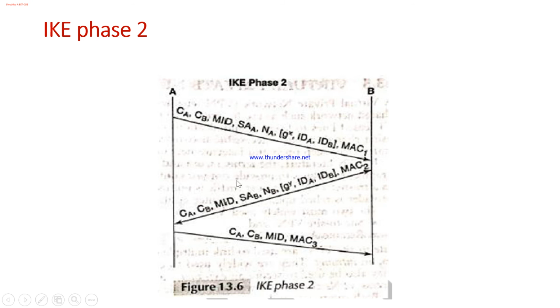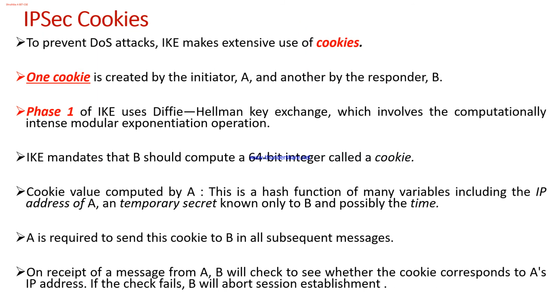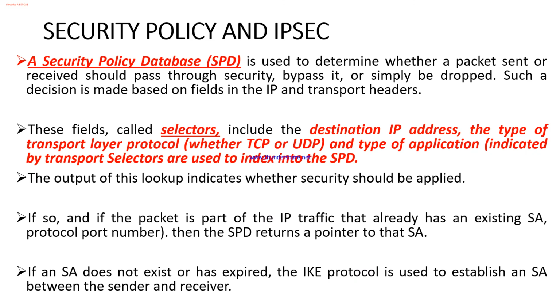So in this phase 2, the Diffie-Hellman key exchange from phase 1 is continued, and a new IPsec Security Association gets established between these two parties in Internet Key Exchange phase 2. So this is all about IKE, Internet Key Exchange.